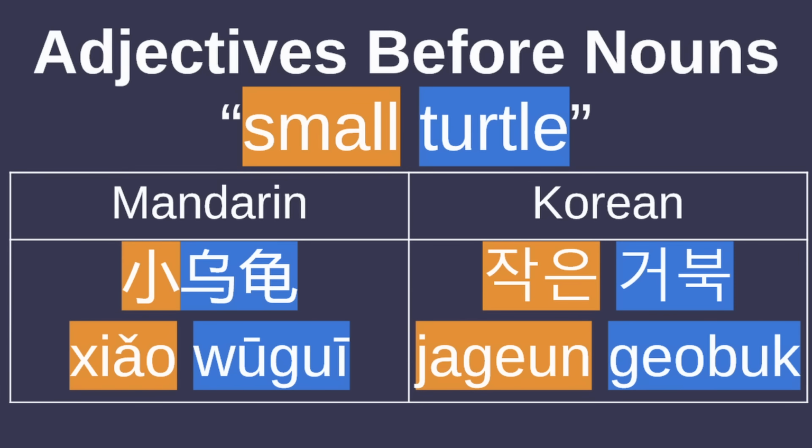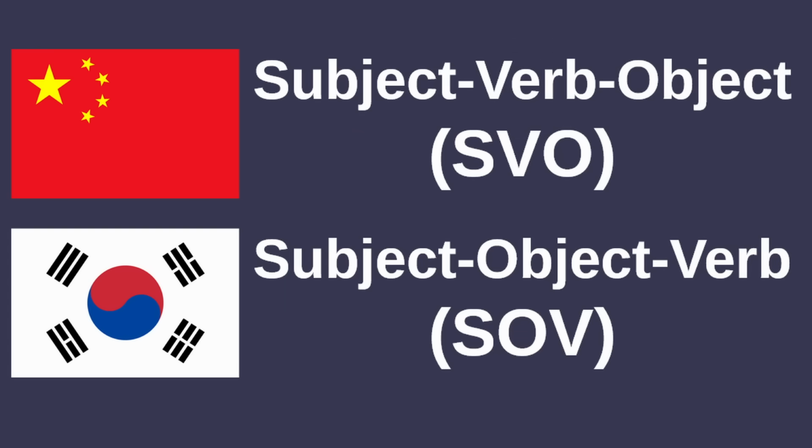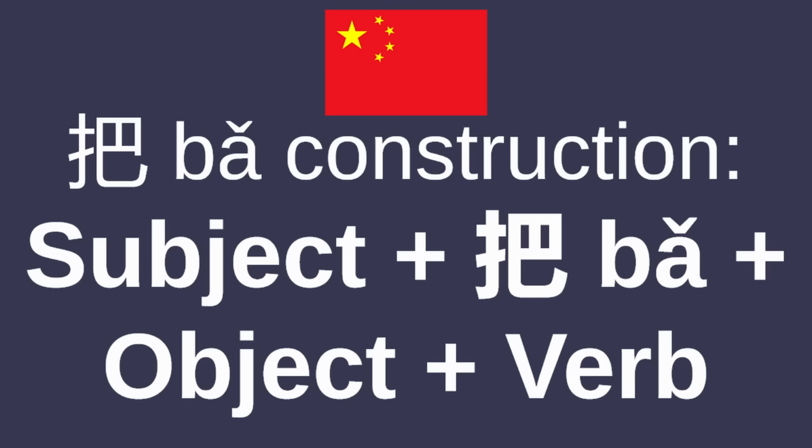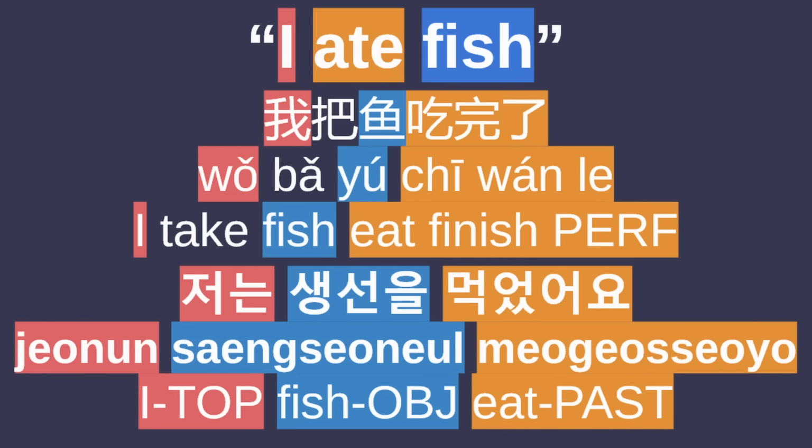Both languages put adjectives and other modifiers before the noun. Small turtle. 小乌龟 작은 거북. Mandarin generally has subject-verb-object word order, while Korean sentences use subject-object-verb word order. Mandarin does have a special construction using the verb ba, which puts the object before the main verb to make the sentence more similar to SOV. I ate fish. 我把鱼吃完了 저는 생선을 먹었어요.